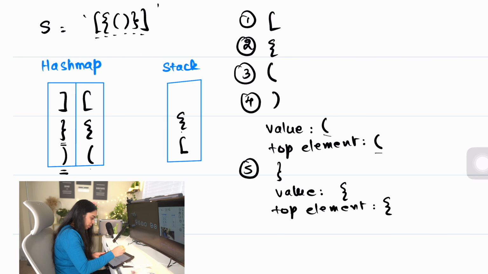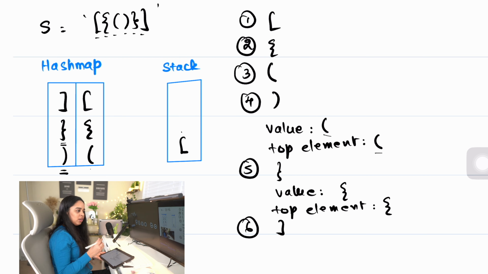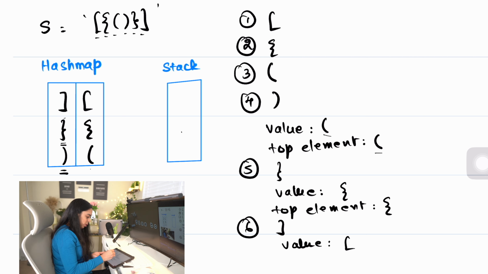I'm going to pop it from the stack, so I'm going to remove it, and they both are equal, right? The value and the top element are equal, so I'm going to continue with the iteration. So in the sixth iteration I have this symbol, which is again a closing symbol, and it's present in the hash map. Value is this, and the topmost element from the stack matches. Okay, so I'm going to pop the topmost element.